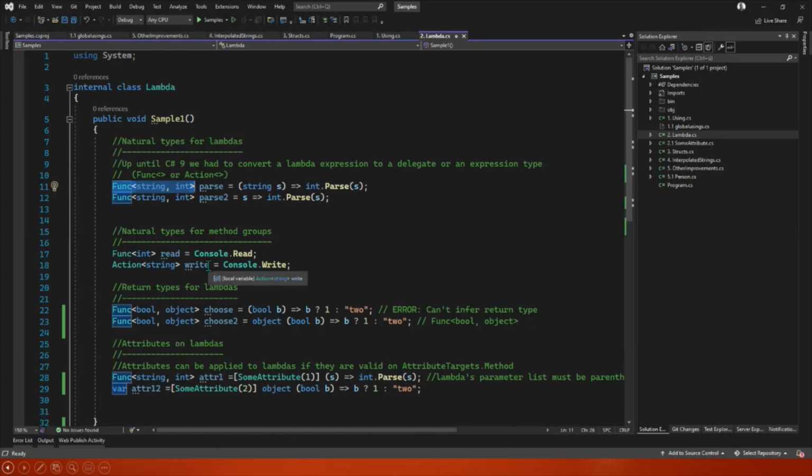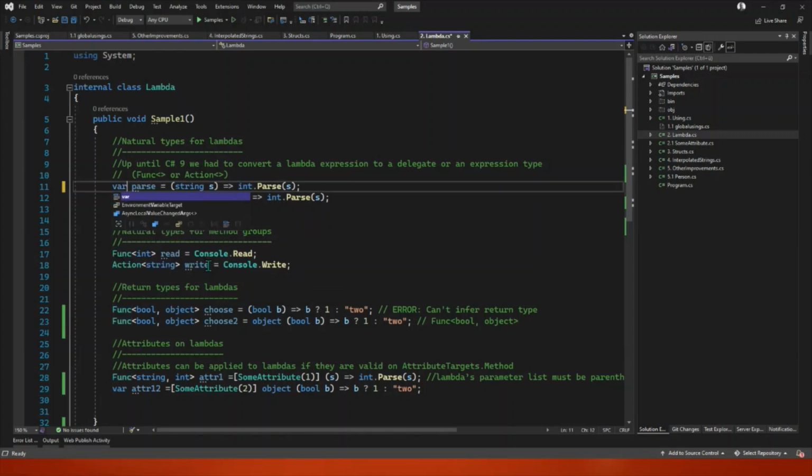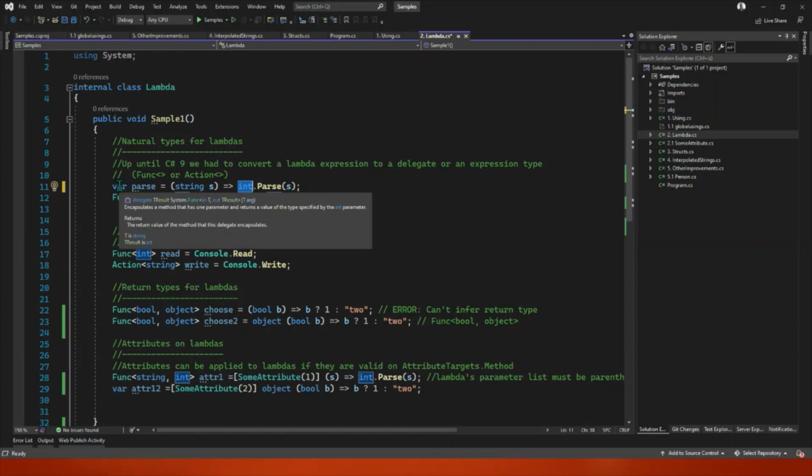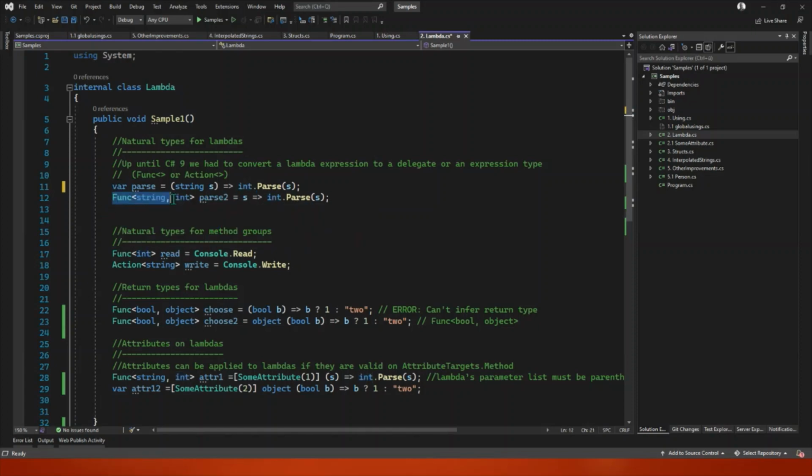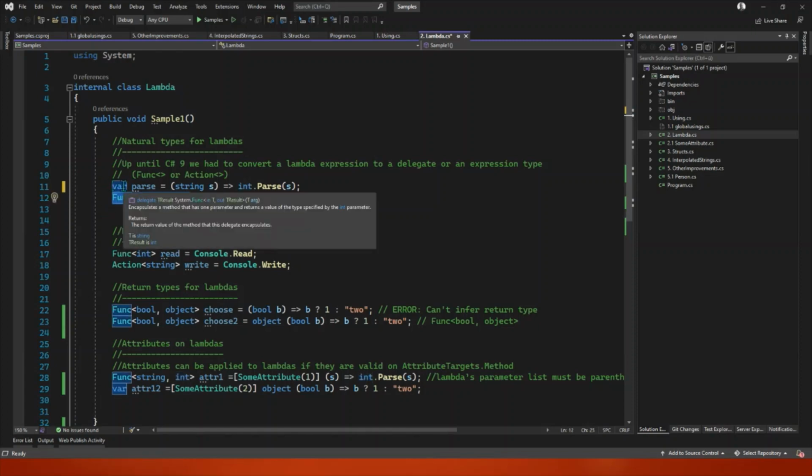Now, from C# 10, we can do that. We can have var here because the compiler knows what the input is, its type is string, and it knows that the method returns an integer. So the delegate that we had before is implied.